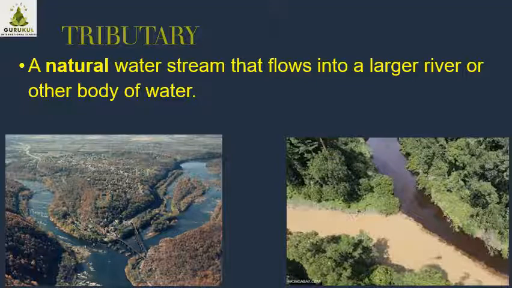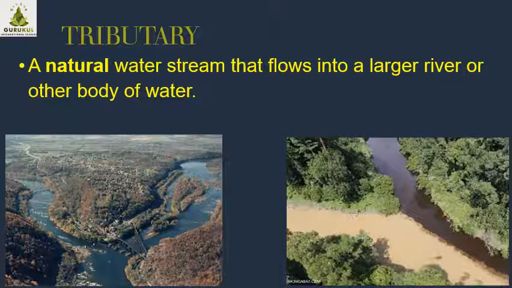Now the last is tributary. See, you can see a Y shape is formed. I have given two images. The Y shape is here. In the second image it is muddy water, actually it is a river, but still an exact Y shape is formed. What is the meaning of tributary? A natural water stream that flows into a large river or other body of water.